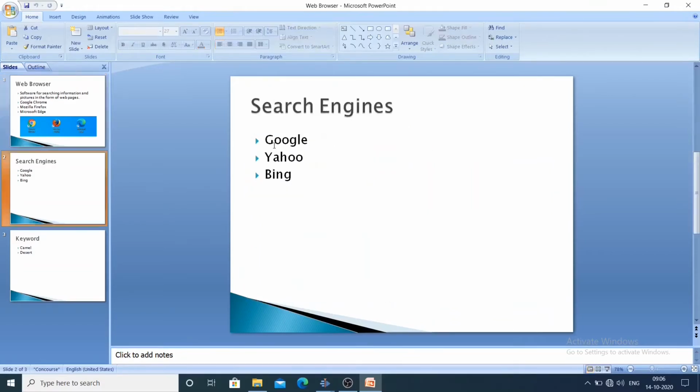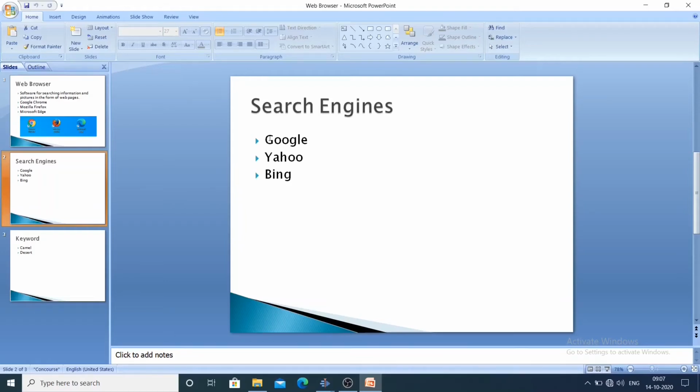What is the second one? Search engines. Search engine is used for searching the information. Web browser is a software, and if we are having that software only, we can use search engines, because search engine comes inside web browser. Search engines are also used for searching information. We will discuss more details in next classes, but in today's class we will study some of the examples.